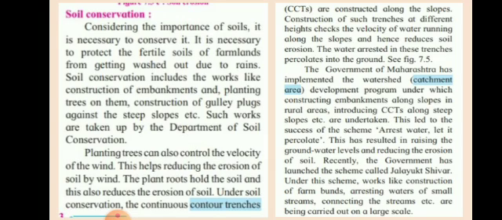Construction of such trenches at different heights checks the velocity of water running along the slope and hence reduces the soil erosion. The water arrested in these trenches percolates into the ground. Now whatever water, these trenches are drawn, now it is filled with water and soil. So this water is slowly arrested. Arrested means it is controlled.